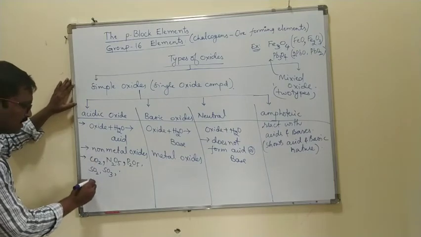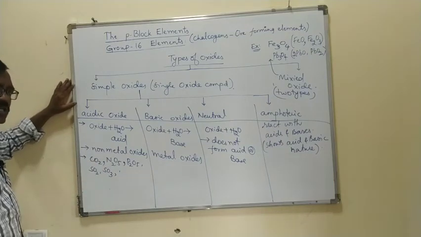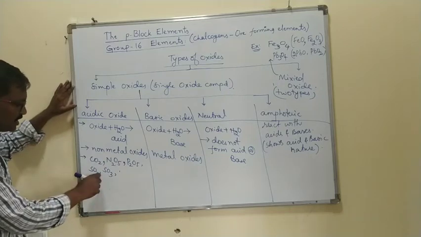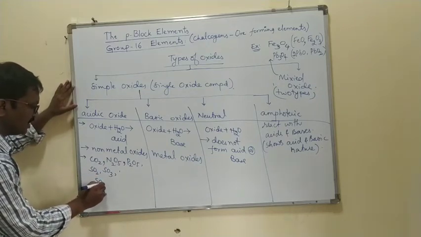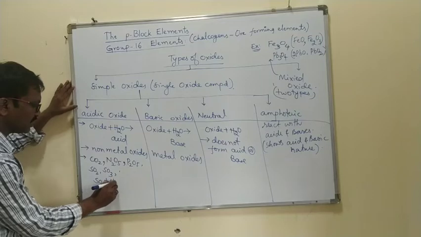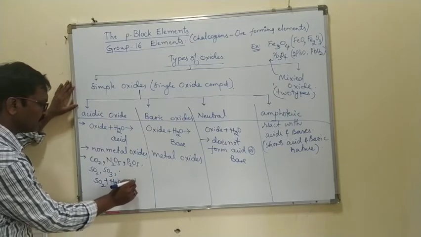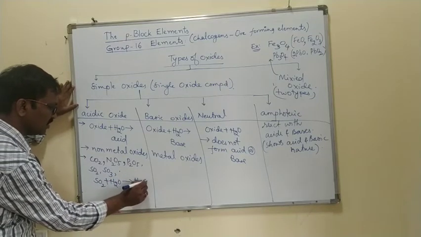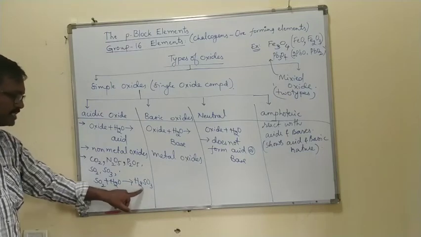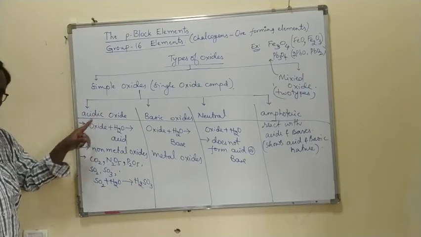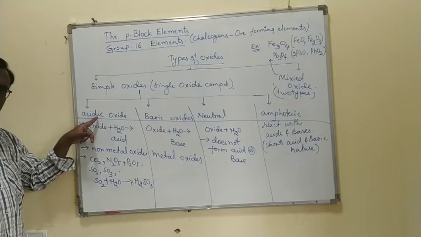Carbon dioxide reacts with water and forms H2CO3. Sulfur dioxide, suppose they have given one example, SO2 plus water, just now we discussed, it forms H2SO3. It is an acid. So sulfur dioxide is acidic in nature.